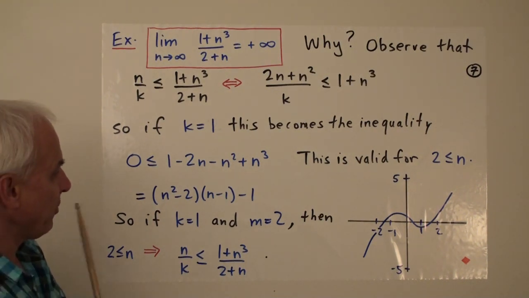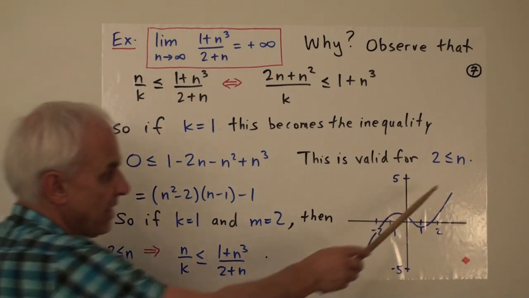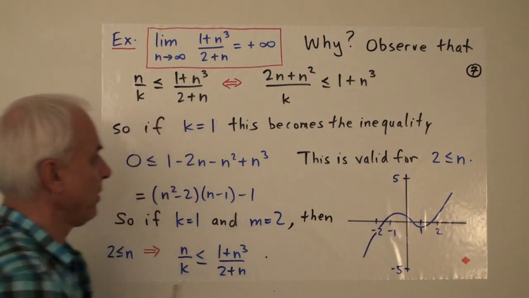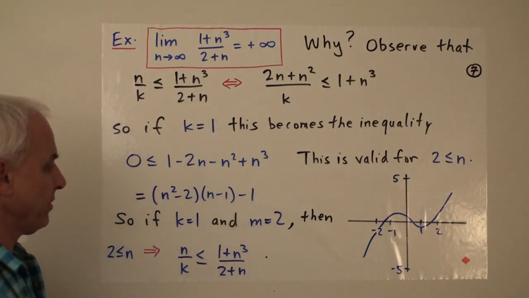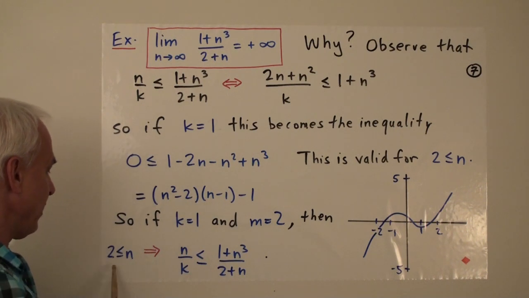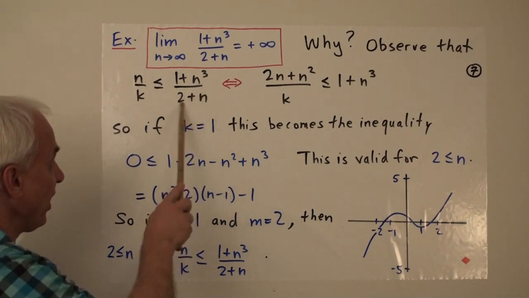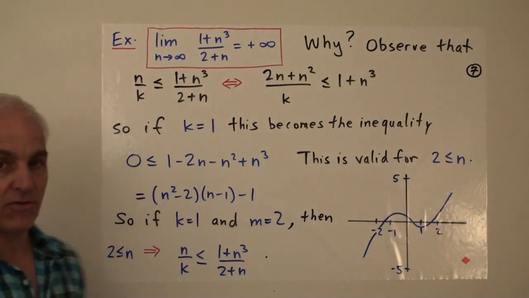So one way or the other, we convince ourselves that yes, this inequality is true if n is bigger than or equal to 2 and if k is equal to 1. So if k equals 1 and m equals 2, then n bigger than or equal to 2 implies that this basic inequality is satisfied, and so the limit of this thing really is positive infinity.